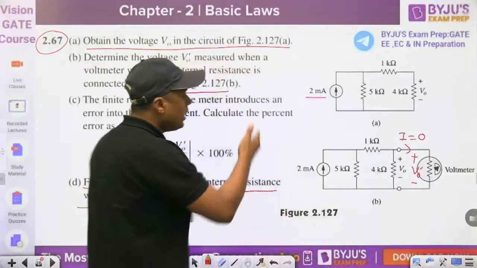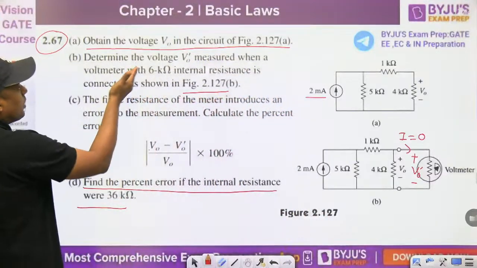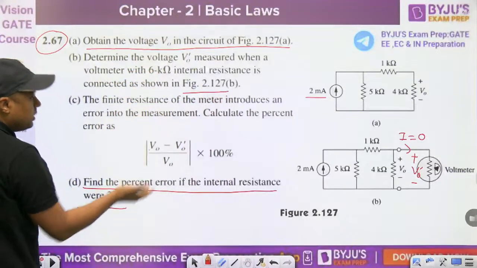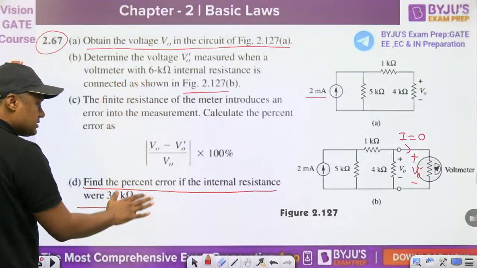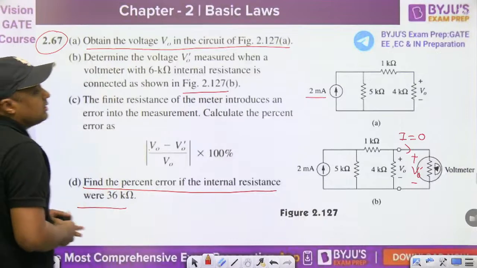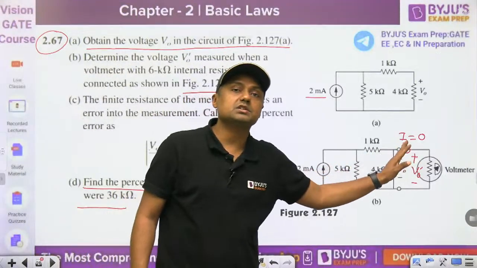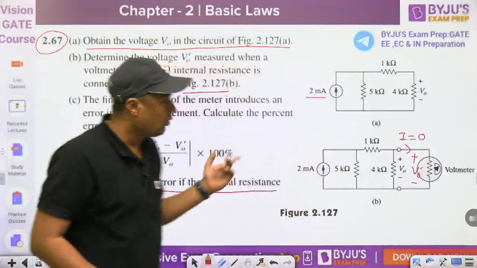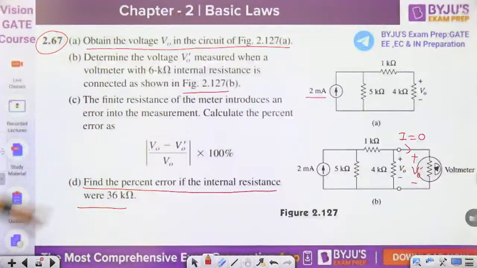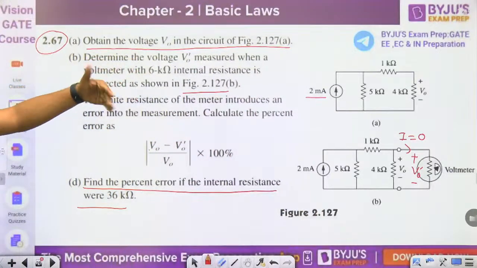Because when we are increasing the internal resistance from 6 kilo ohm to 36 kilo ohm, if the error decreases, then you can understand, okay, a large value of the internal resistance is required. Right? Now, we will solve the first question. Obtain the voltage V0 in the circuit. That is a different question.